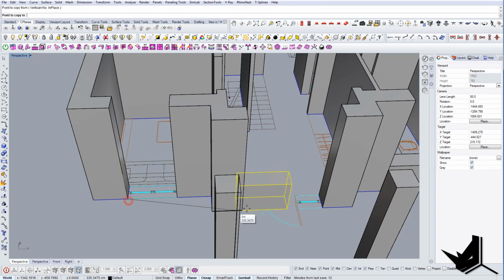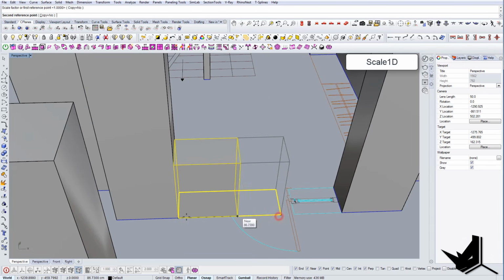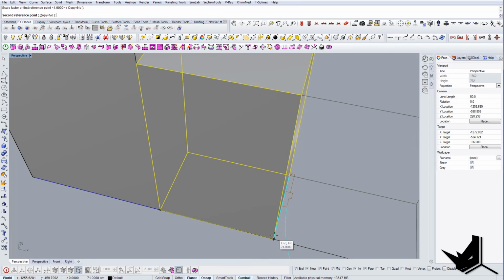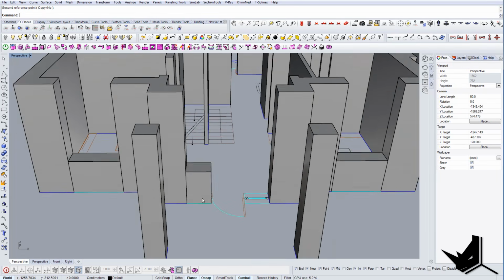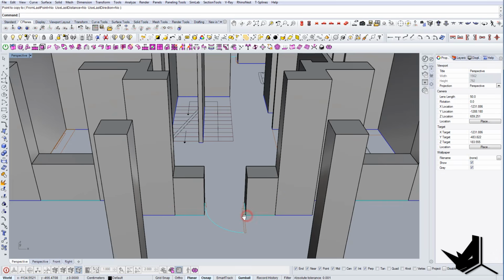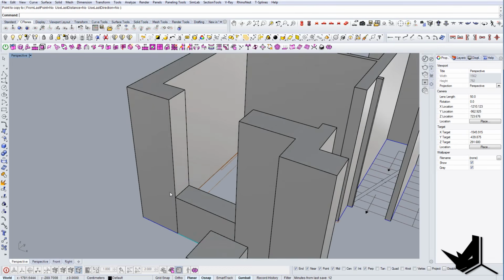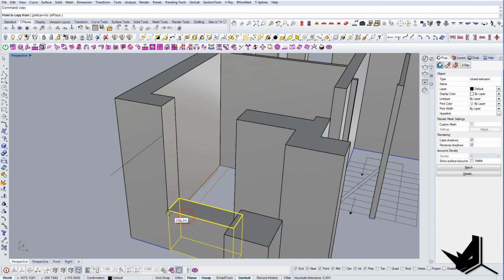Here as well, I'll just do it like this. Let's scale 1D, and let's go to this area there, and let's copy this over. I think it's the same. Yep. And now of course we want to put the height here for the window. So let's say 180. 180 is enough. So this would be the height for the window.